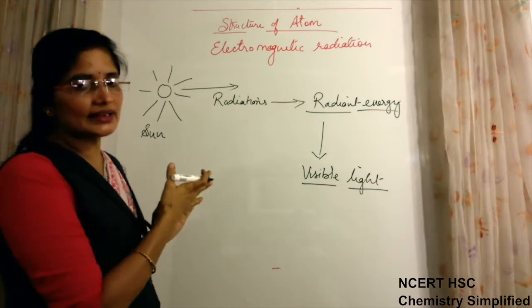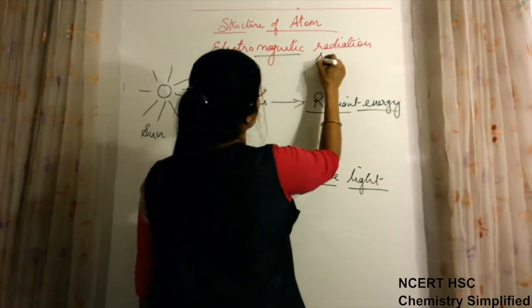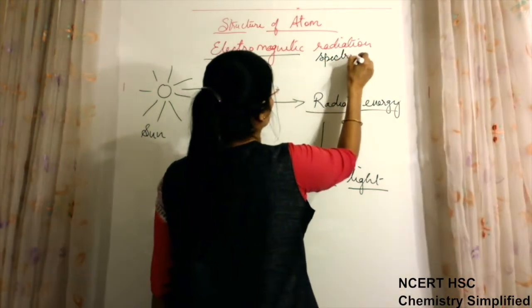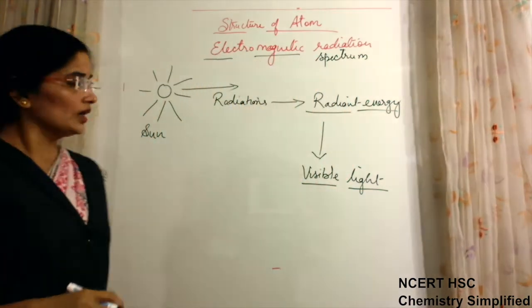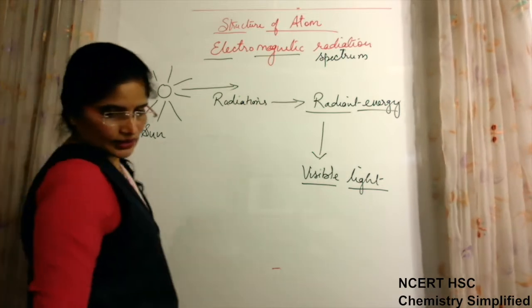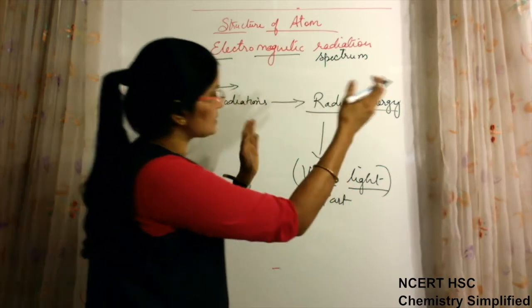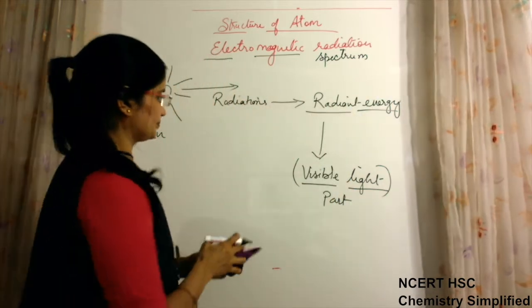It has a complete spectrum which is known as the electromagnetic spectrum. Now what does that spectrum of light consist of? Visible light is only a part of that complete spectrum.